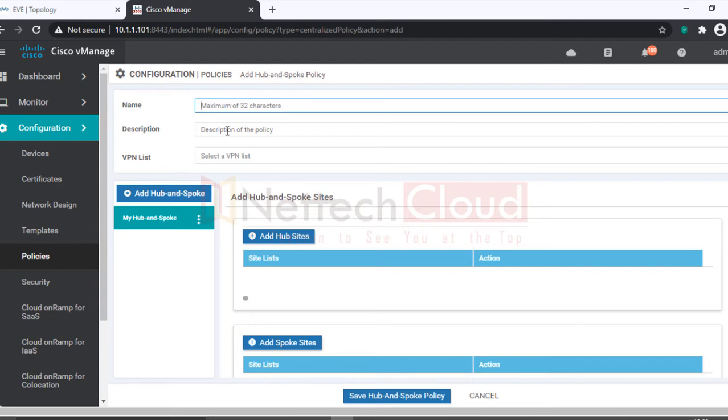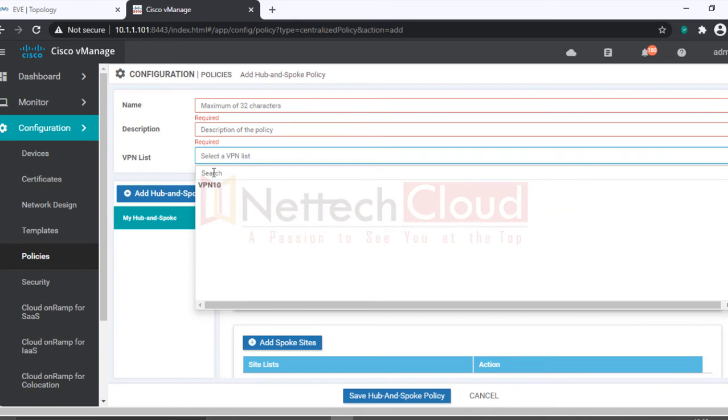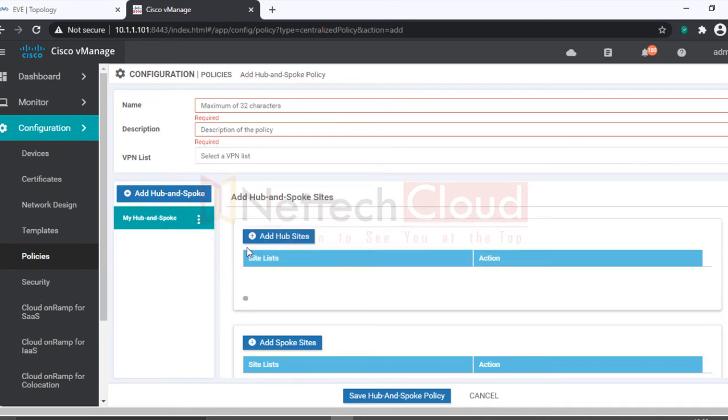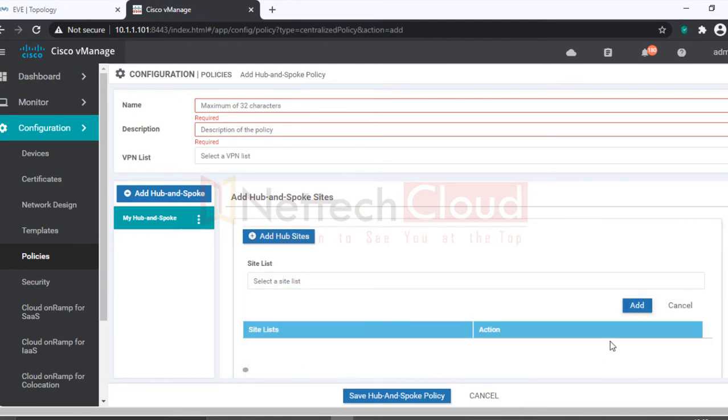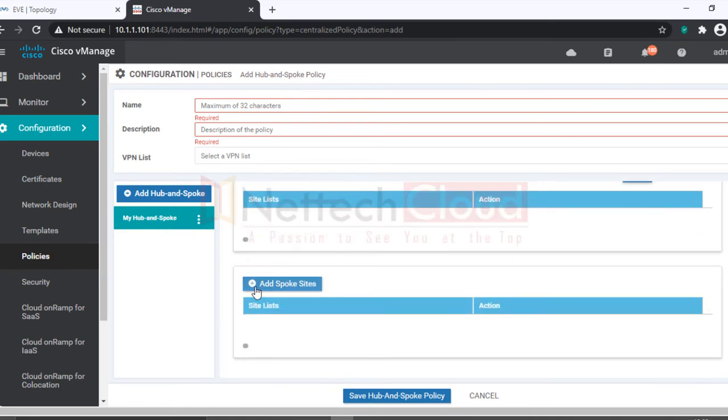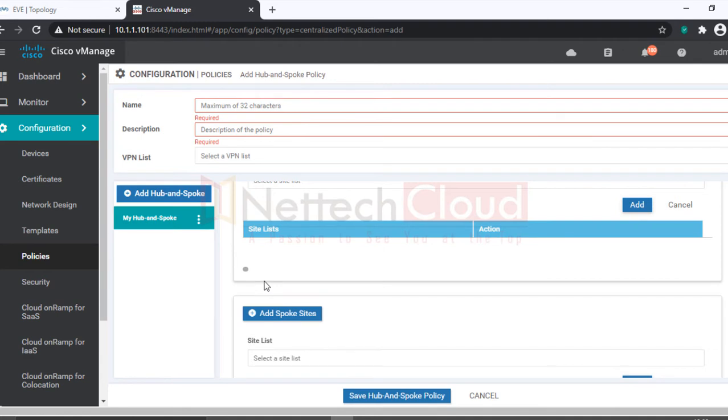Here you give a name, description, and a VPN list is required. Then the hub site and the spokes. Edit the hub site, then the next step is the spokes. If there are three spokes, add all three spoke sites and one hub site. Done, and push this policy, activate it to vSmart. It's very easily done.